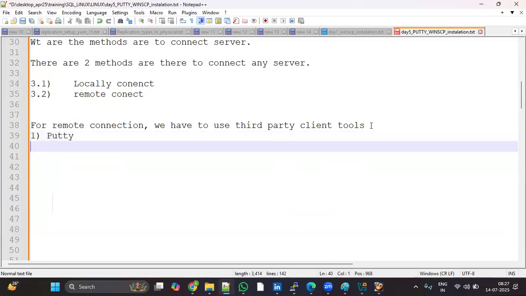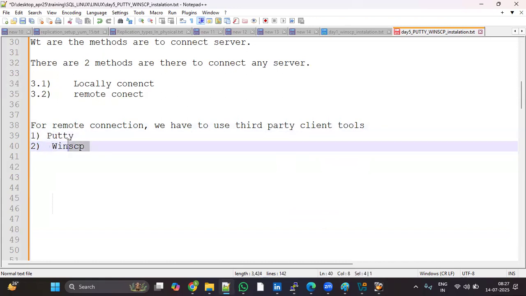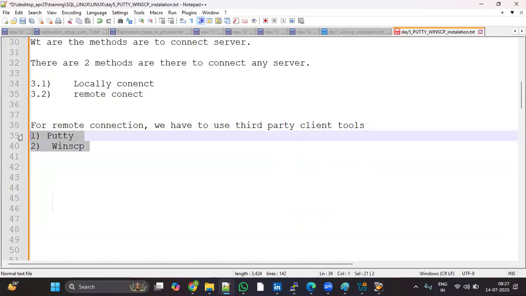Putty. Second, WinSCP. These are the client tools to establish the connection. If you want to connect to any server remotely, you have to use these client tools.